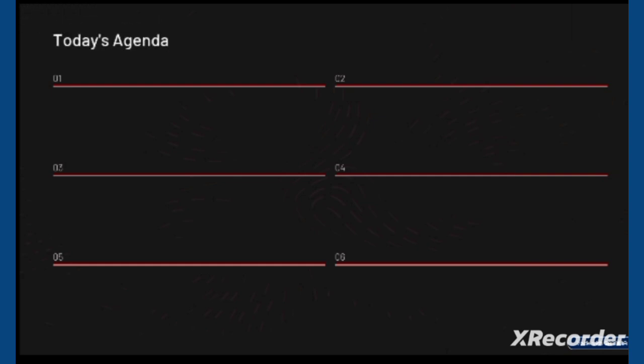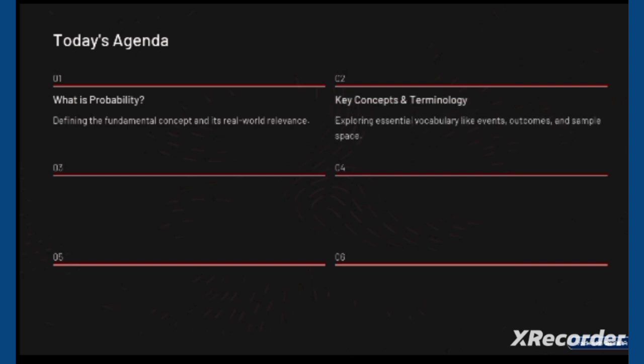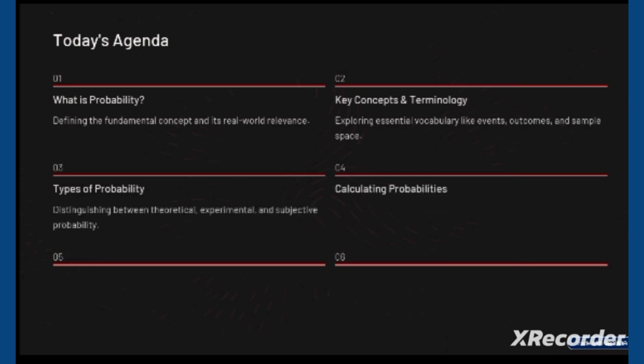Our today's agenda is: first, what is probability, defining the fundamental concept and its real world relevance. Number two is key concepts and terminology, exploring essential vocabulary like event, outcome, and sample space. The third one is types of probability, distinguishing between theoretical, experimental, and subjective probability. And the fourth one is calculating probabilities, meaning we are practicing examples and simple formulas to get started.